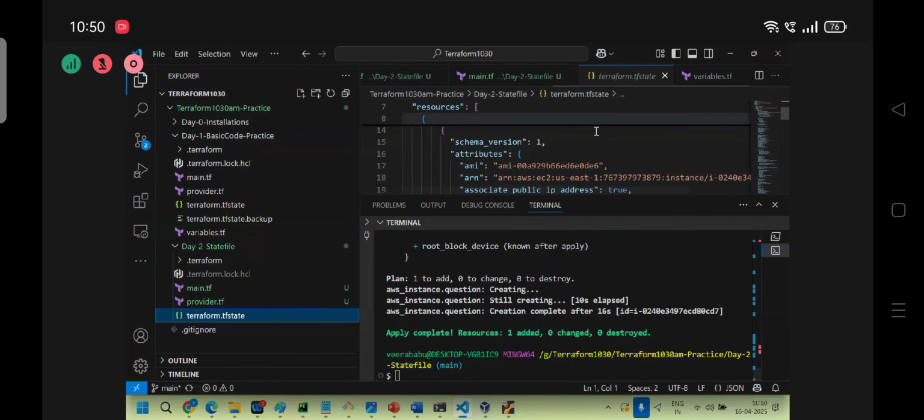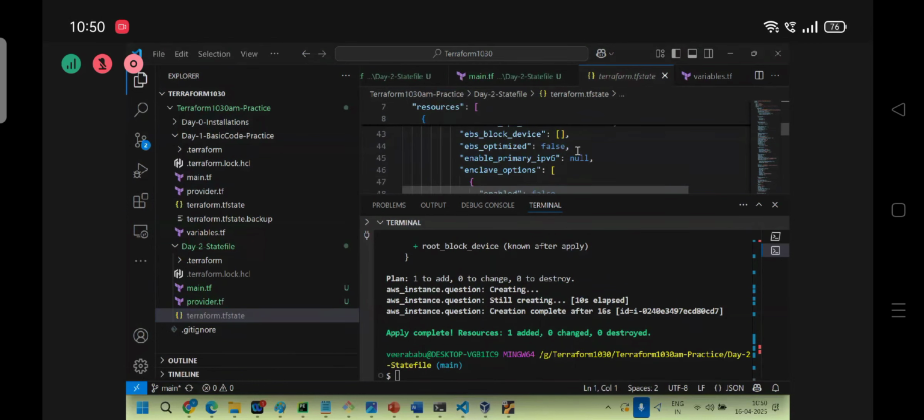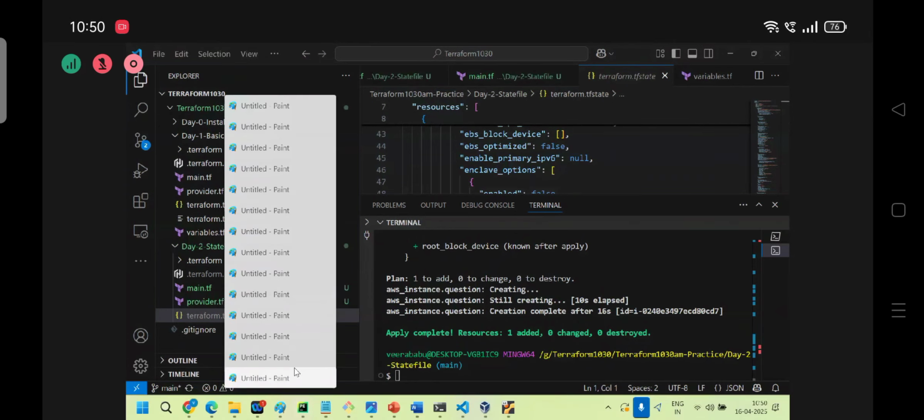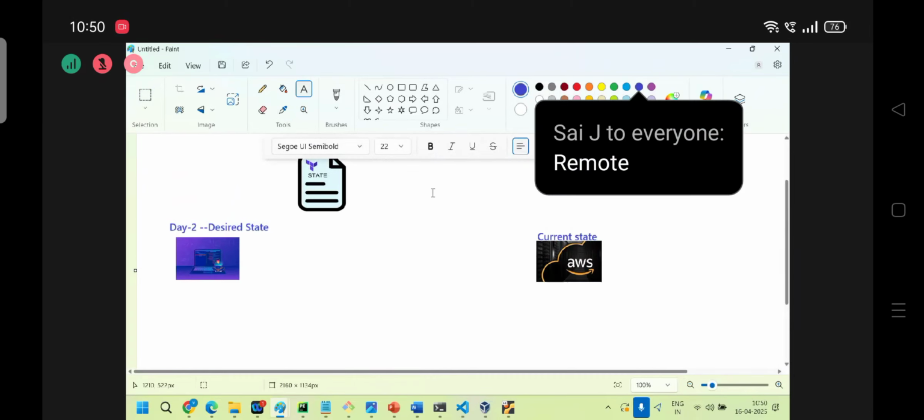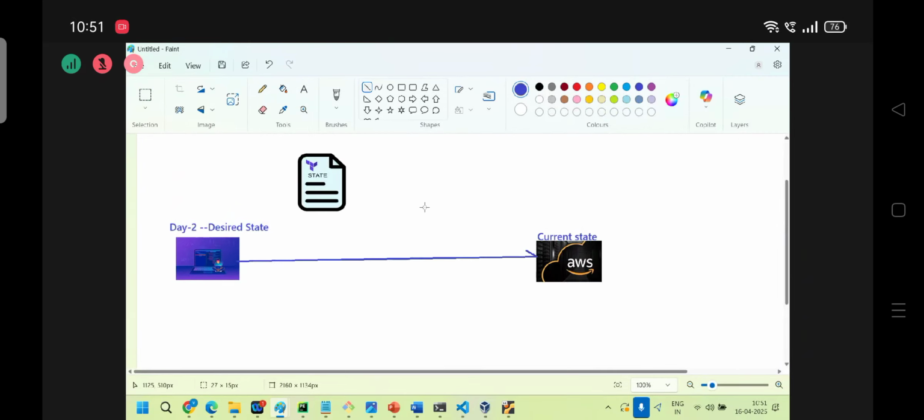The very first time, where will the request go? State file or remote? Will it go like this and update like this, or go like this and update like this?